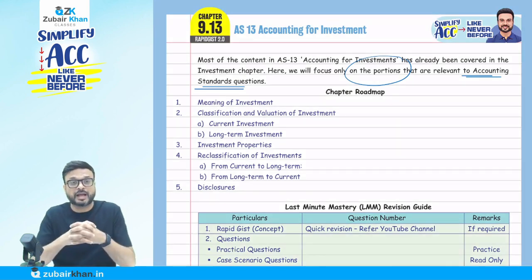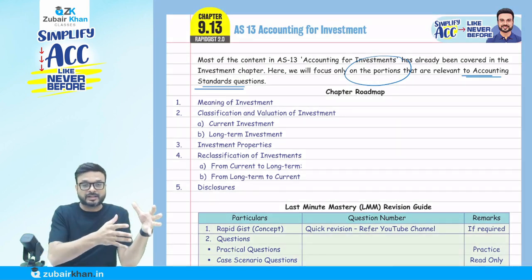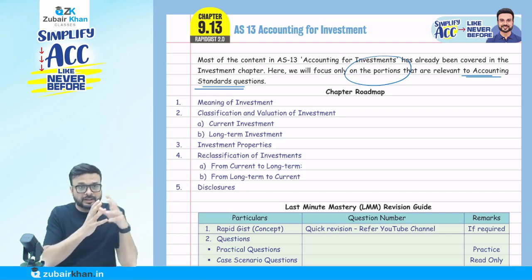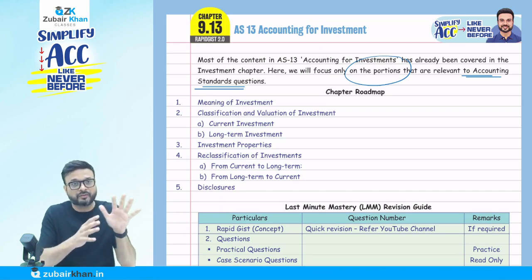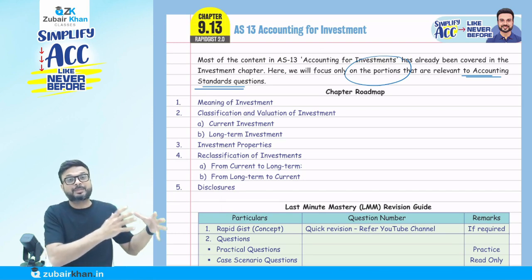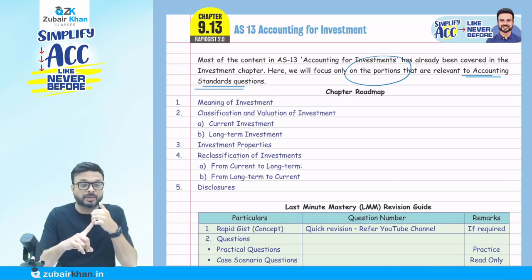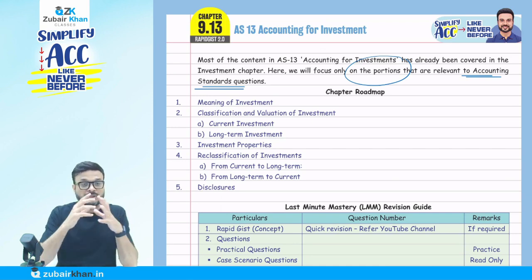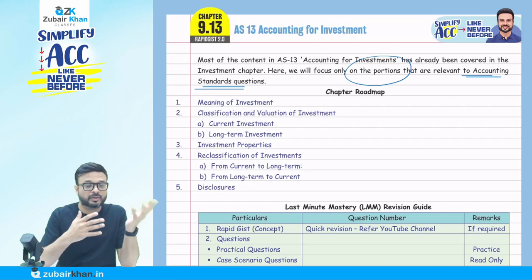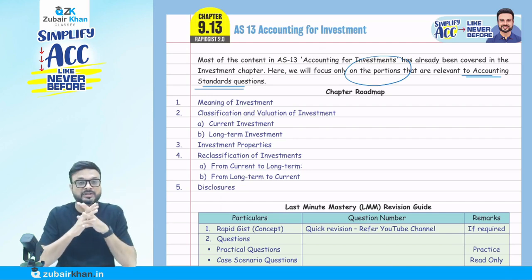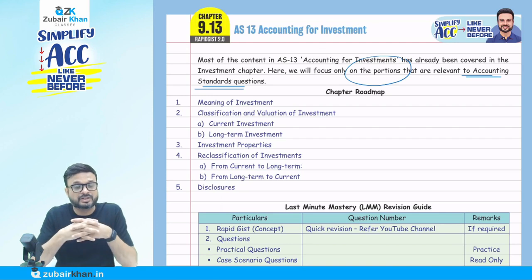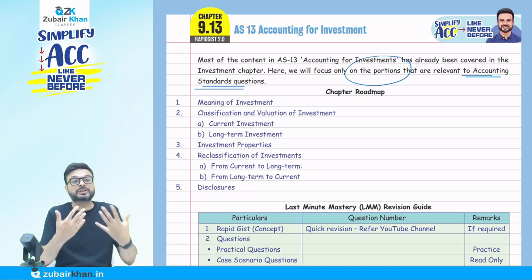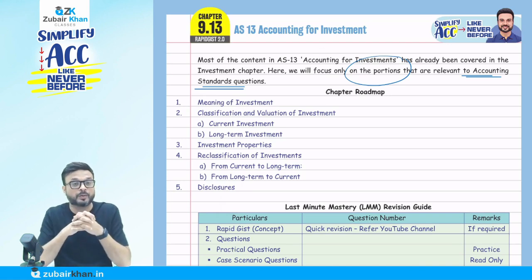Now understand this point. When I take other full-fledged chapters like amalgamation, consolidation, cash flow statement, branch accounts, financial statements, there is also one chapter on investment. In that chapter, we cover how to prepare the investment account when we invest in debentures and shares, and the treatment of ex-rights and cum-rights. Here in this lecture, we are going to cover only the accounting standard question point of view.